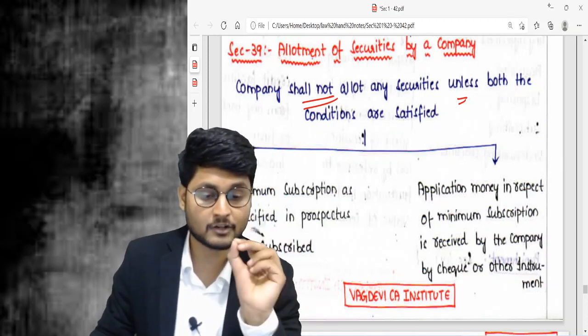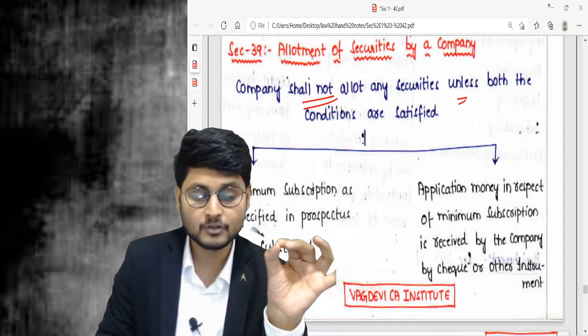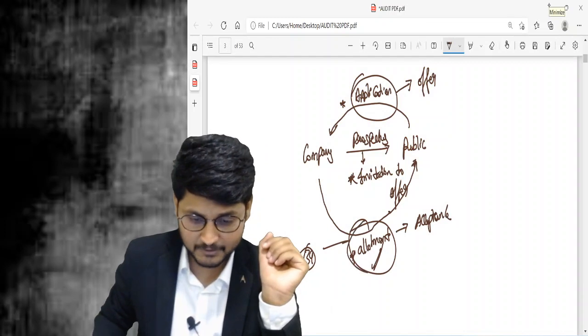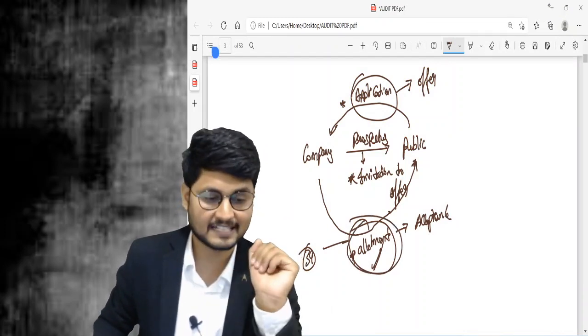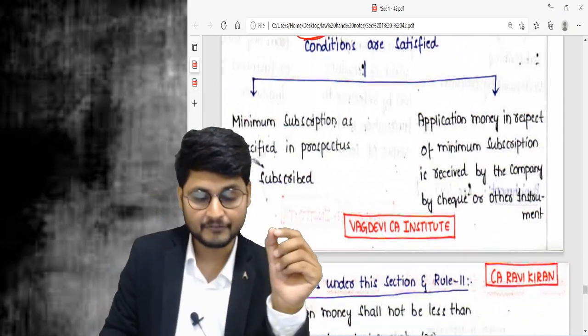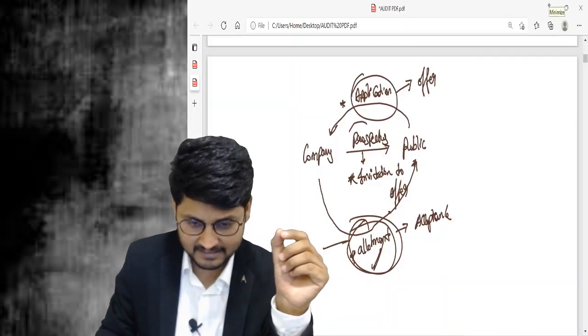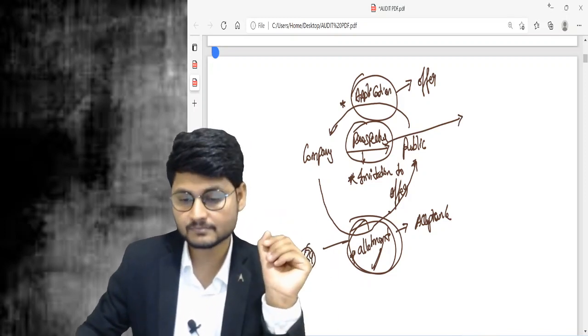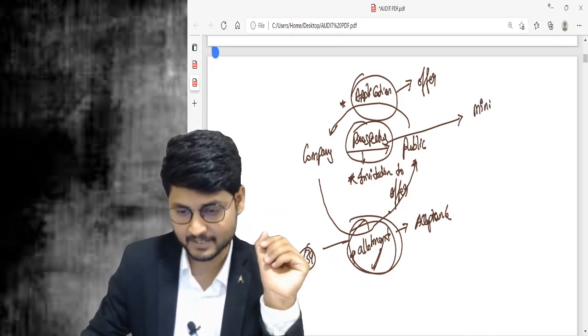If these two conditions are not satisfied, then there is no case of allotting the securities. This is possible only when the following conditions are satisfied. Point number 1: when the company issues the prospectus, in this prospectus itself it needs to be written that minimum subscription.